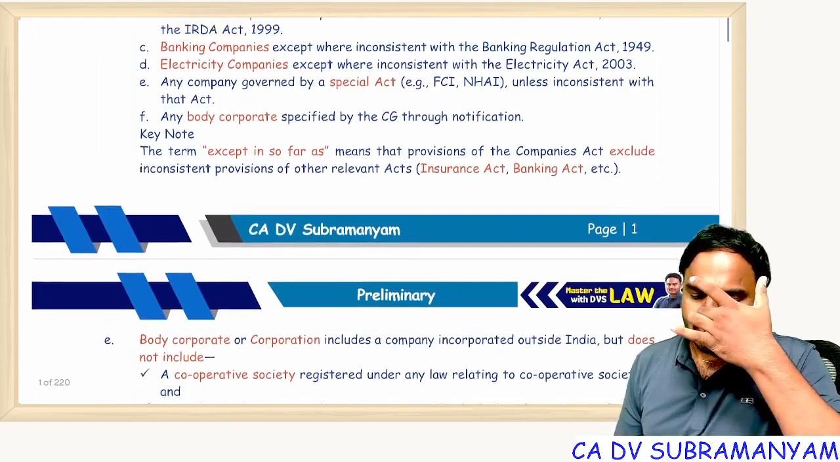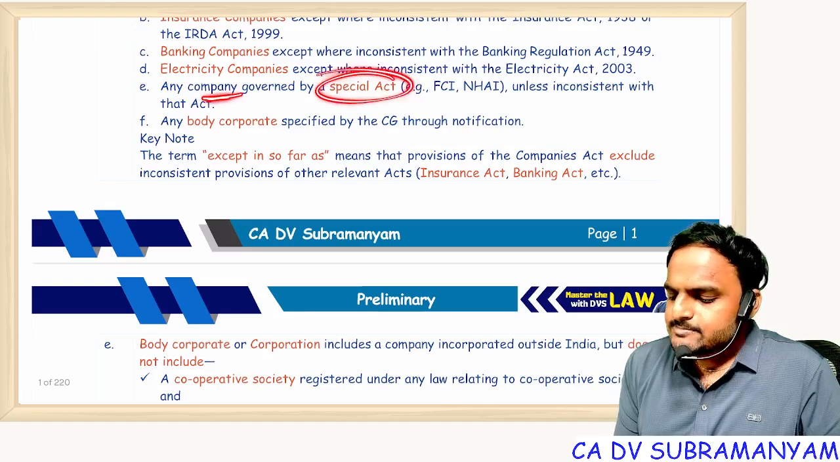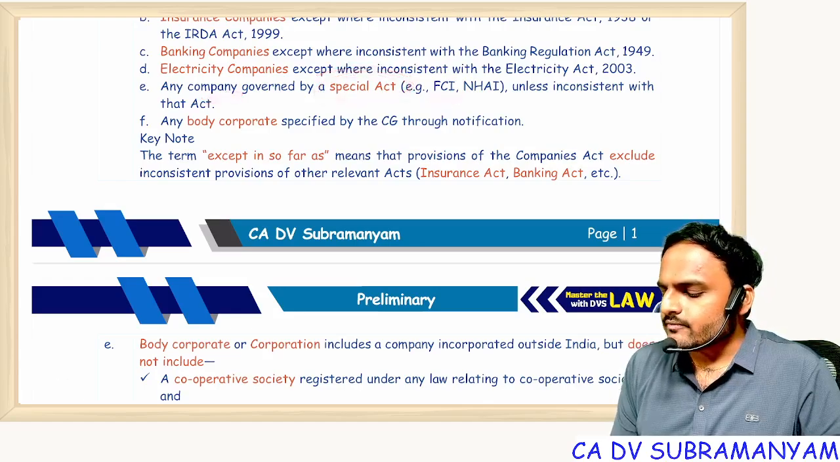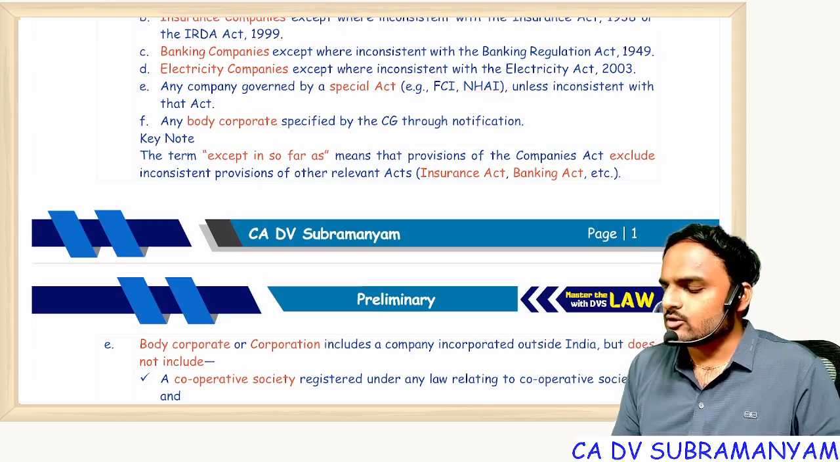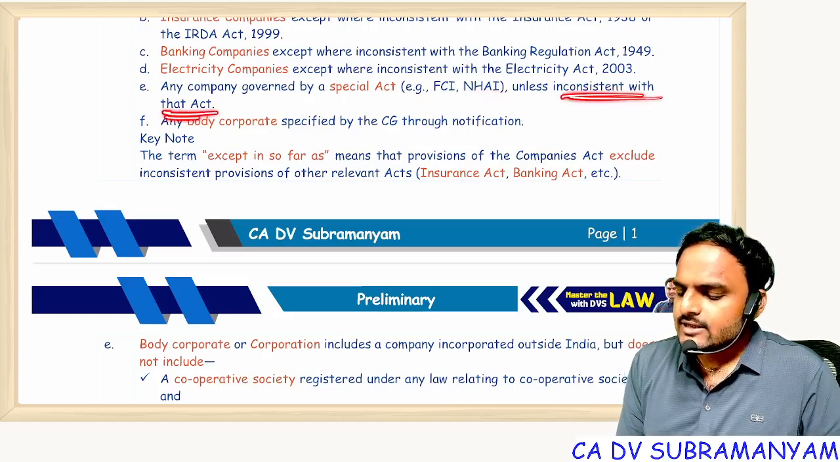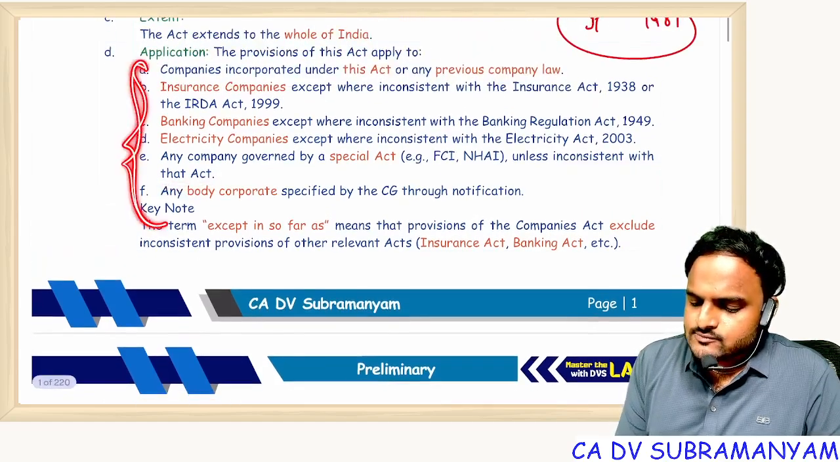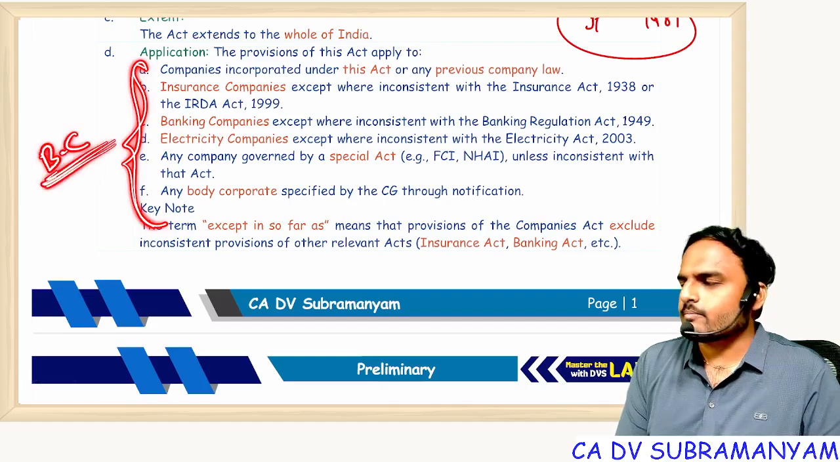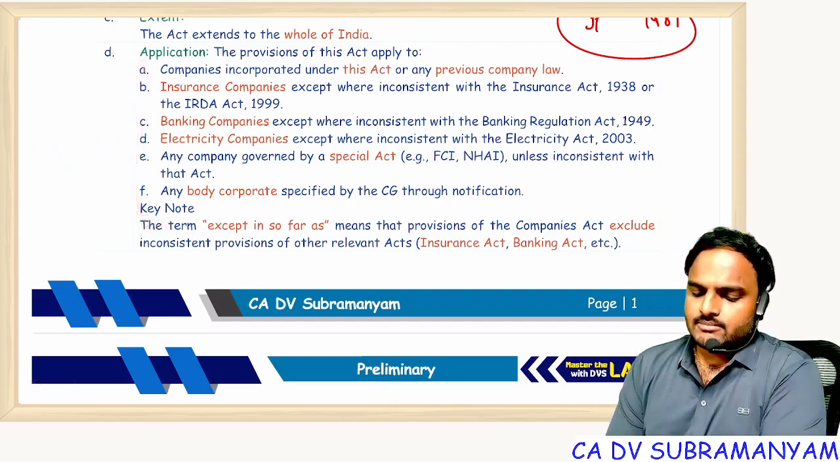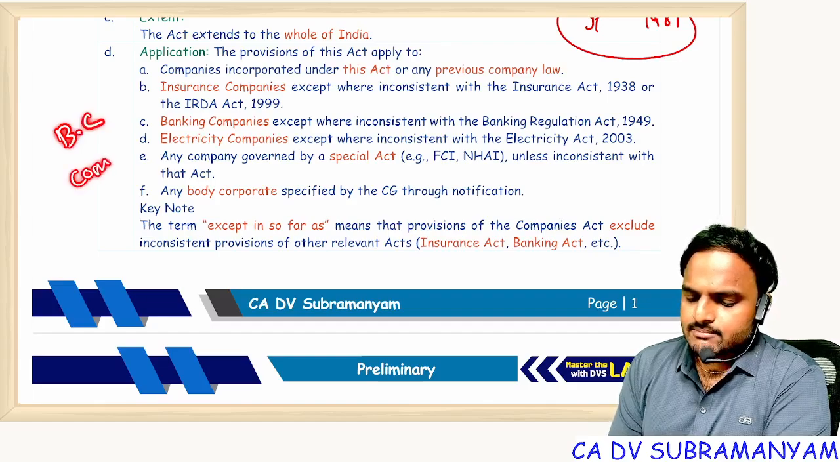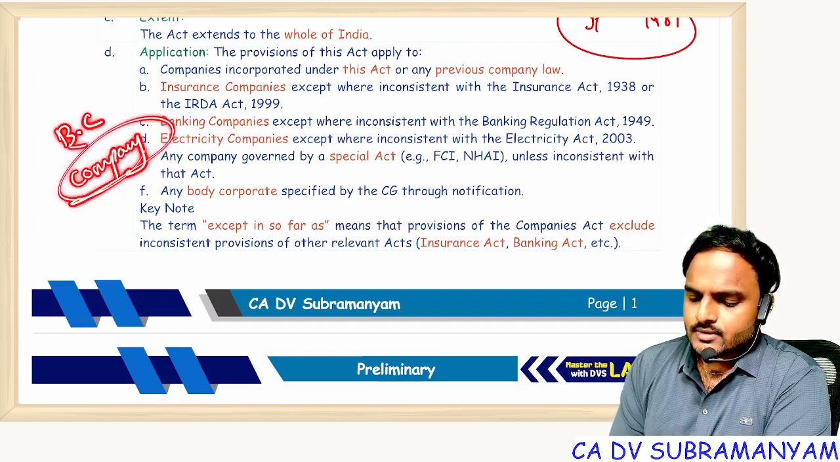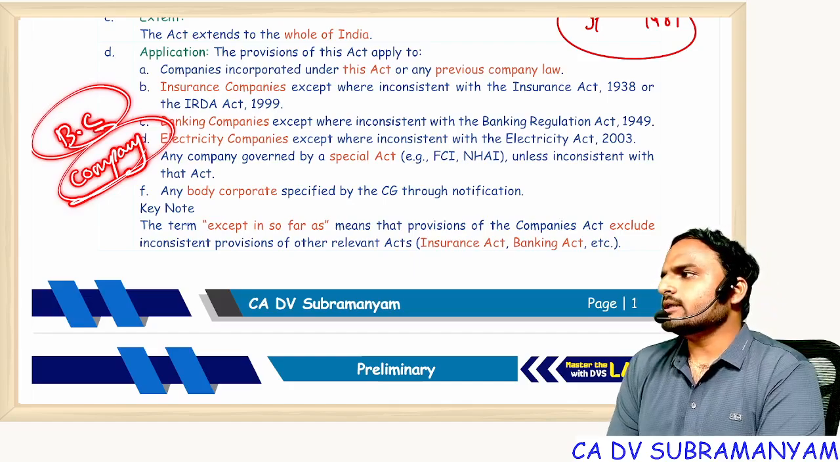Next one, any company governed by a special act. For example, Food Corporation of India and NHAI, National Highways Authority of India, unless inconsistent with those acts. So simply, if you read all these points, one thing is common: the body corporate. First of all, tell me, body corporate and company, same or different?